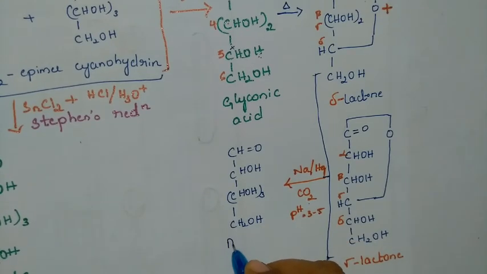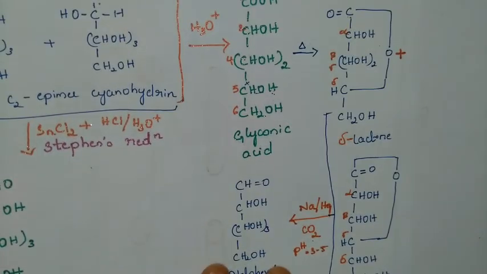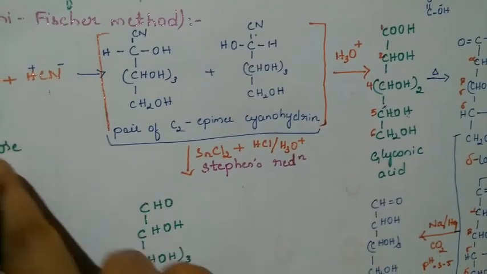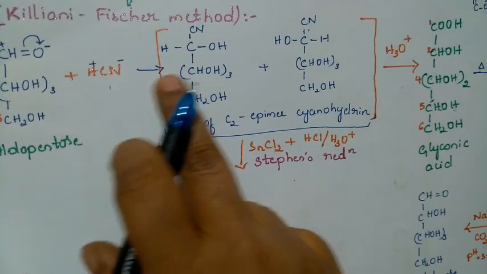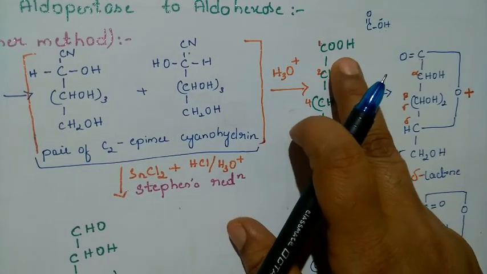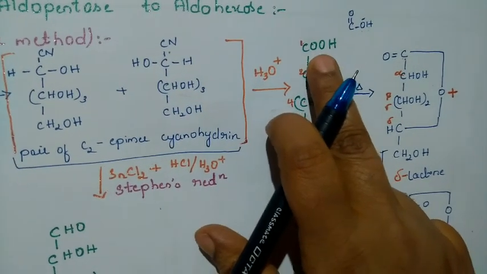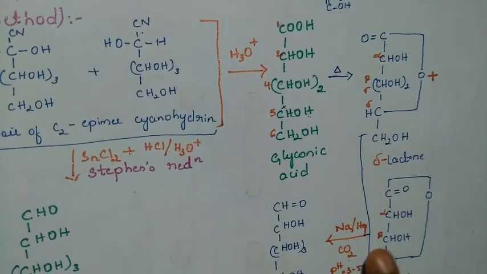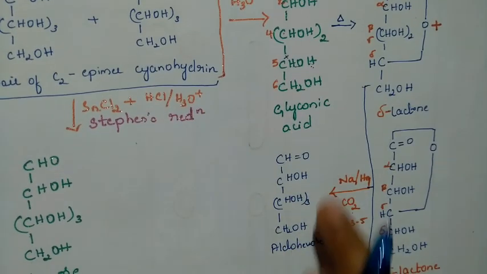This is our aldohexose. You can observe what we have done first. We had an aldopentose, and we got a cyanohydrin. We have converted that to an epimer of cyanohydrin. We have done an acid hydrolysis, by which the cyano group is converted to a carboxylic acid. Then by heating, we have converted that to a carbonyl group. By reduction, we have converted that again to an aldehydic group, an aldohexose.